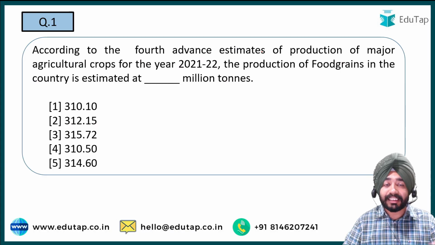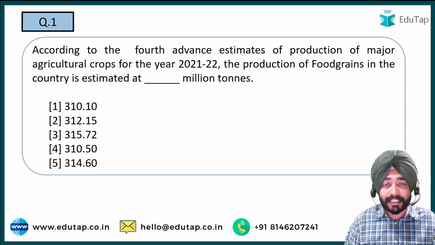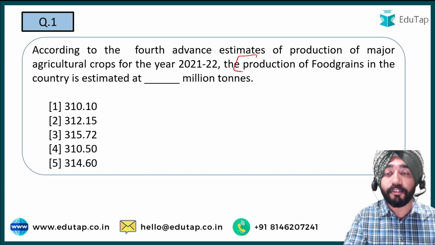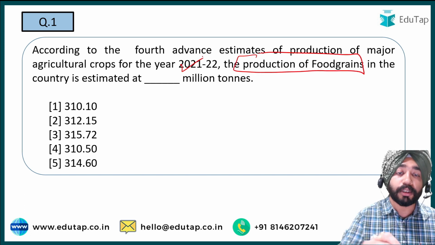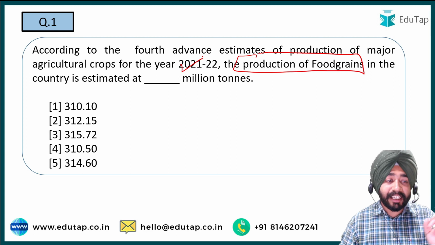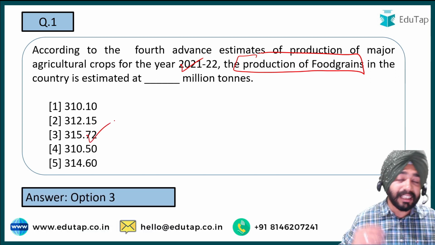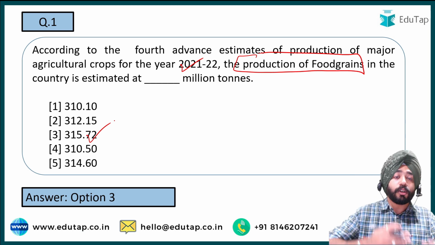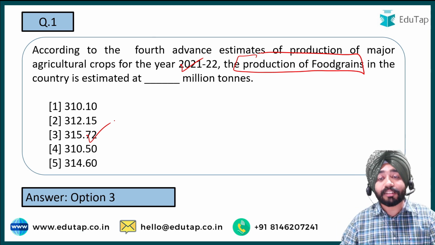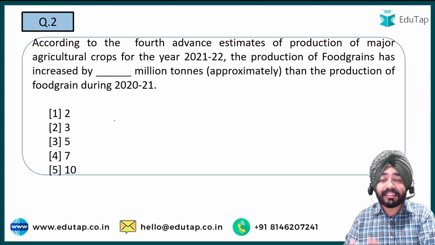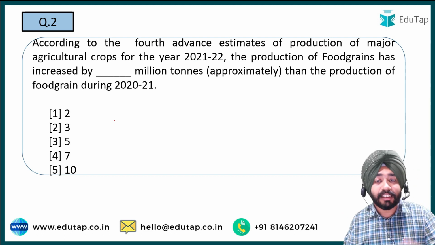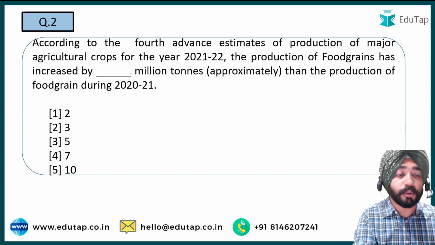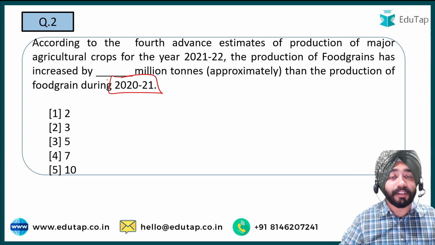The first question is, as per this fourth advanced estimates, what is the production of food grains for the year 2021-22? The answer is option number 3, 315.72 million tons. The next question is, what is the increase in production of food grains from the previous year, 2020-21?